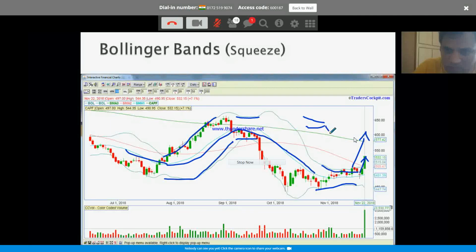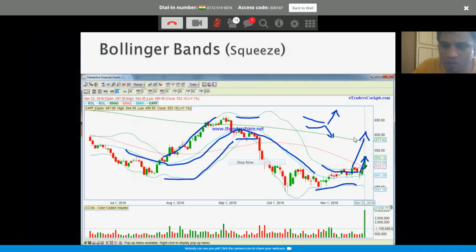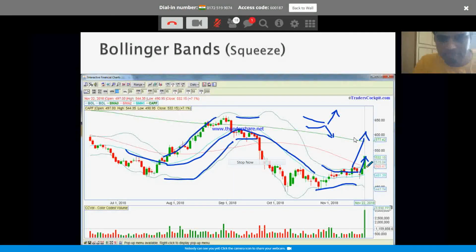From that squeeze, whichever way it breaks out, whether downward or upward, the movement after that will be much bigger. Basically, after the sell-off, it is consolidating, then it is breaking out. You can figure that out from the price also. Even without looking, the squeeze is telling you that the volatility is reducing. It is consolidating. Once it starts to move out, you can anticipate a bigger move. This is Capital First. This broke out this Friday. Again, you can anticipate continuation.